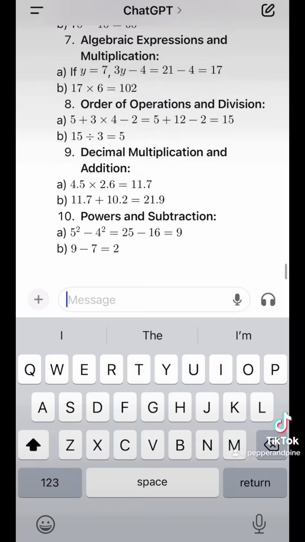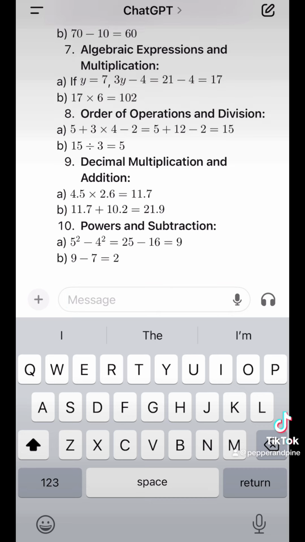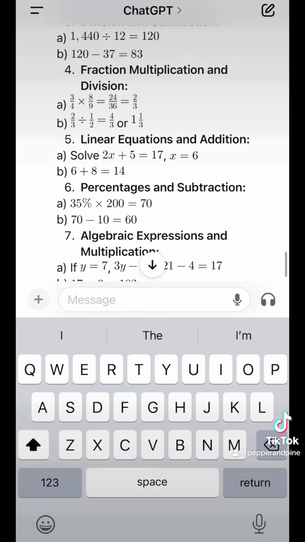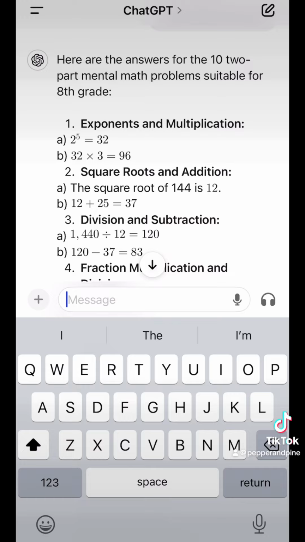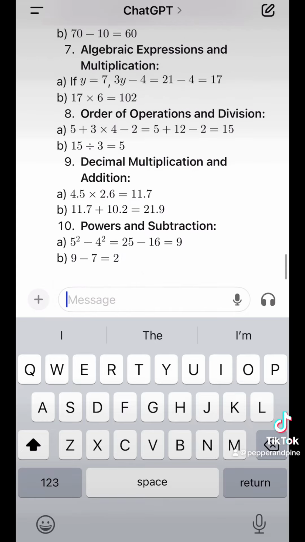Let's see. Powers and subtraction. Oh, it actually shows you step by step with the answers. So I don't think there's any additional review that we would need because it's telling you how to do every step. Love it. All right, there's another option for you.